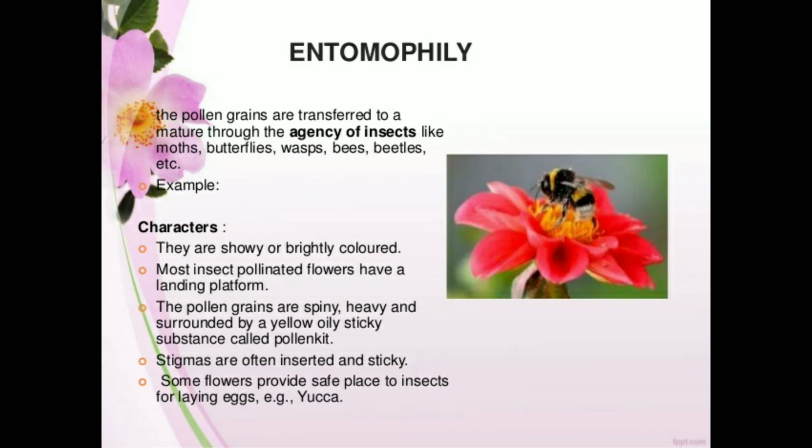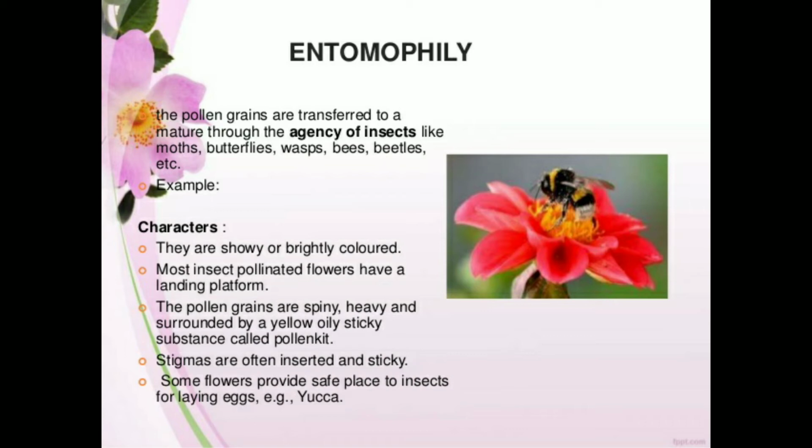Okay, so next is entomophily, where the agents are insects. Here the agents sometimes are moths, butterflies, wasps, bees and beetles, etc. And one more thing, within all these insects, bees are the important pollinators of maximum flowers. They say 70% of pollination within the flower will be taking place with the help of insects, and within the insects, bees, honeybees.